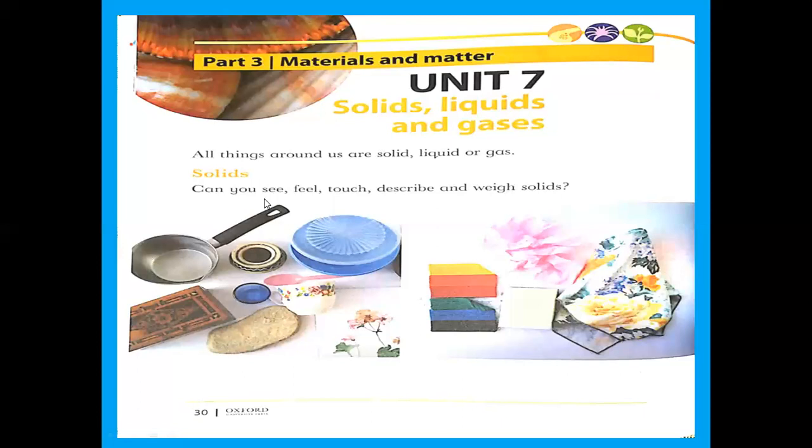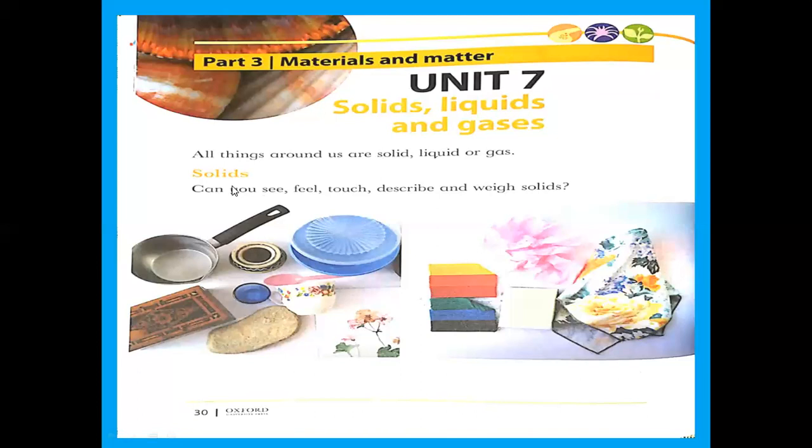So all things around us are solid, liquid, or gas. You can say all things around us are made up of matter, made up of small or tiny particles. That is called matter. And matter has three states: solid, liquid, and gas. Is it clear?